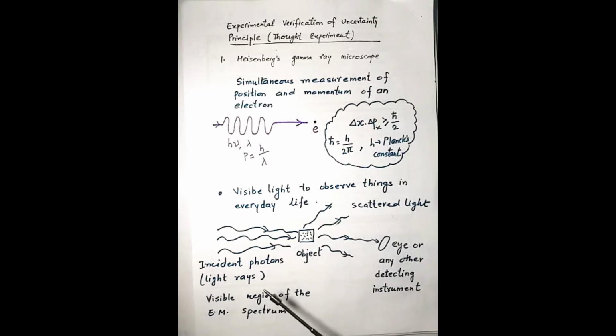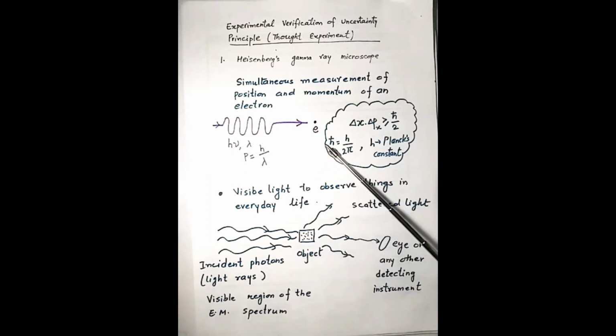So the wavelength of visible radiations is suitable for detecting objects because their size is suitable to be observed with the help of these radiations.